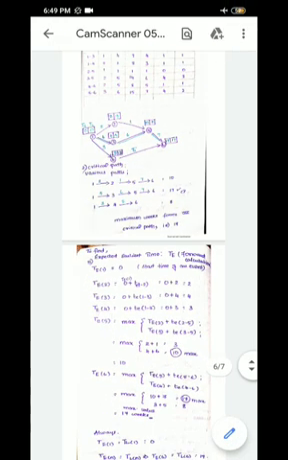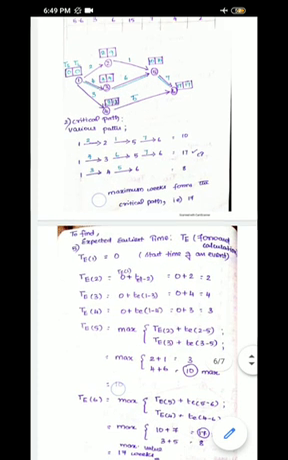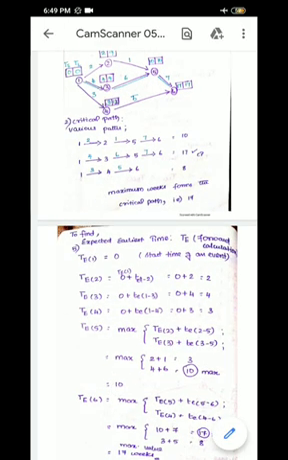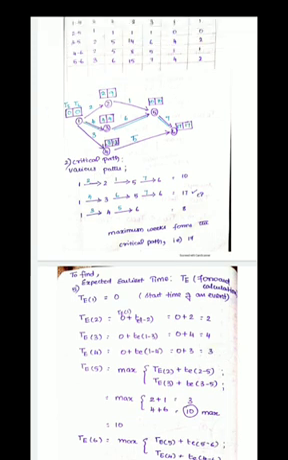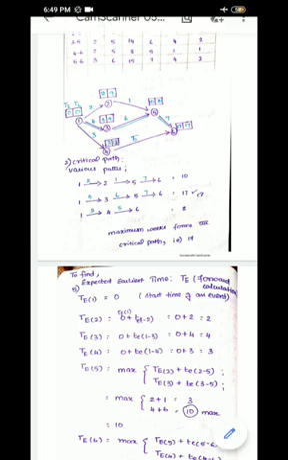So for representing all these expected earliest times in the network diagram, I am going to draw a rectangular box with a partition. Here I am going to write TE and TL. TL I will calculate later. First I am going to show you how to calculate the TE value, that is expected earliest time. So draw a rectangular box with two partitions above each and every event as I have represented here.